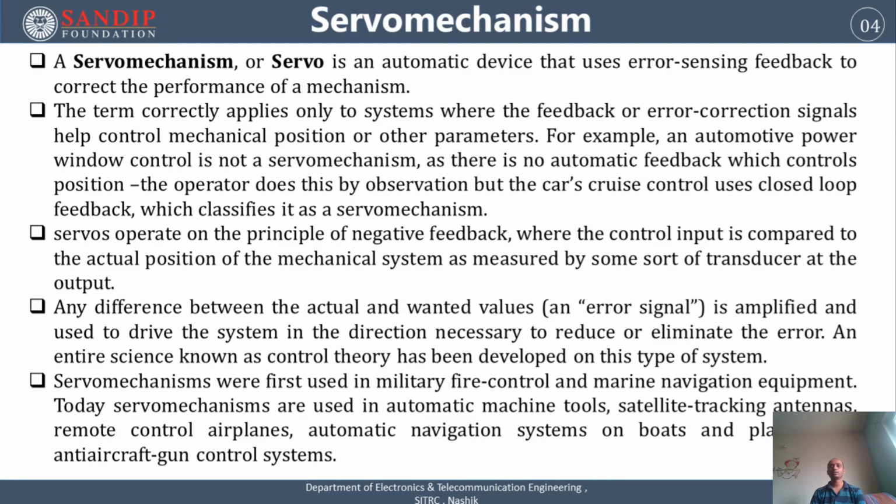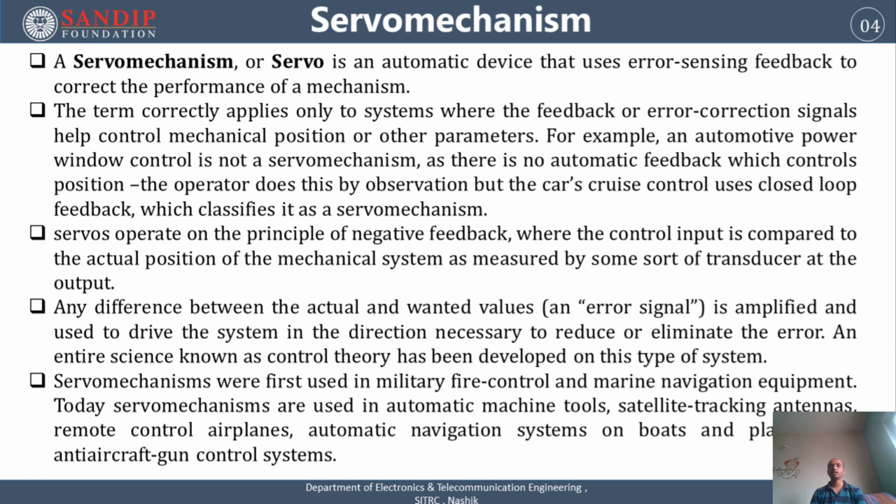After the corrective action, feedback is again taken with the help of the sensing element and provided to the comparator circuit, and the comparator again compares the applied input and the input from the feedback sensing element.